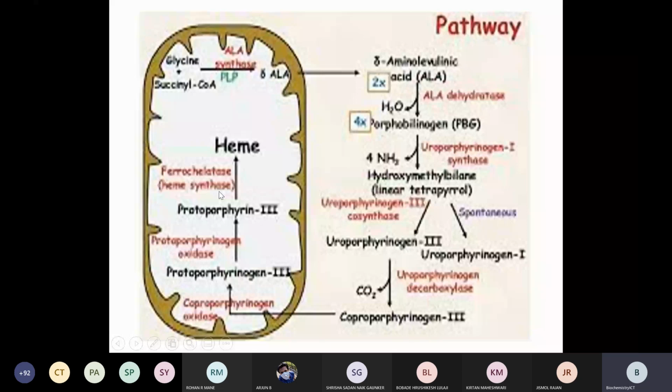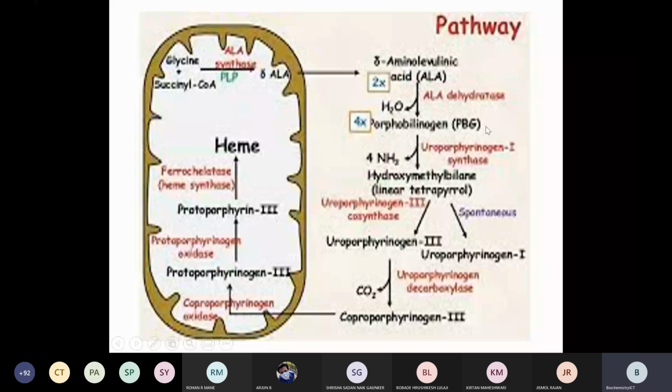Deficiency or a defect in the gene for these will block heme synthesis, so it will lead to porphyria. That's why I am showing this slide again. In between, I'll also explain why the PBG level increases or gets accumulated, because this enzyme will be deficient.